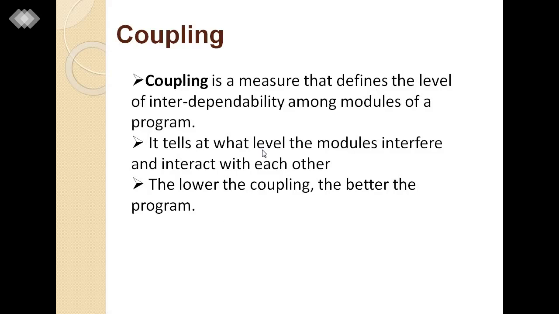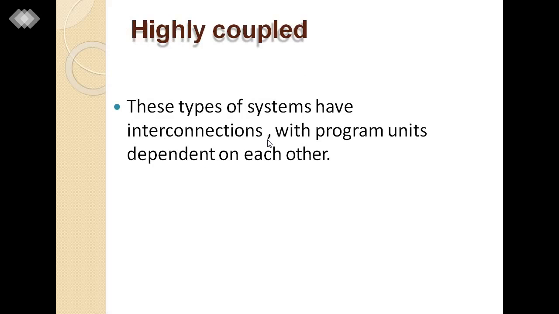Thus, coupling is a measure that defines the levels of interdependability among modules of a program. It tells at what level the modules interfere and interact with each other. Then we can say the lower the coupling, the better the program. Highly coupled means these types of systems have interconnections where program units depend on each other.